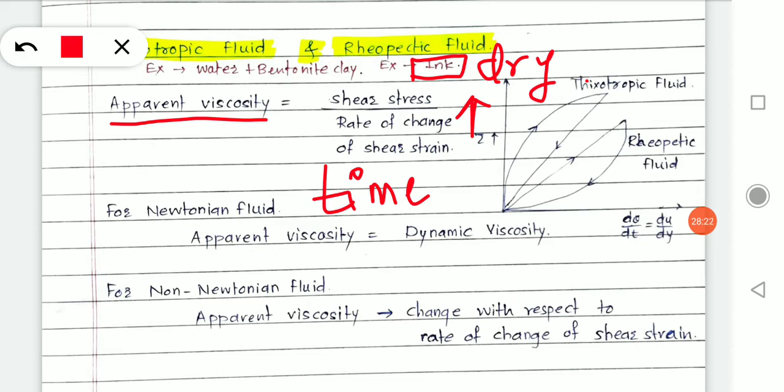It cannot flow. That's why the pen cannot run and we cannot use that pen to write anything. Understood? So such fluids in which the properties or rheological behavior depend on time are categorized into two different parts: thixotropic fluid and rheopectic fluid.